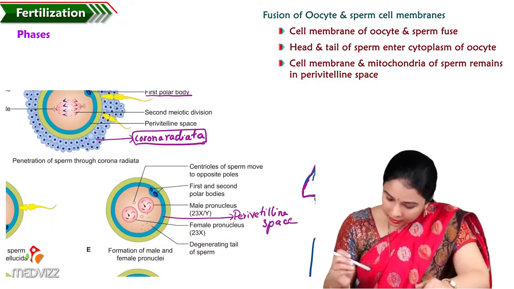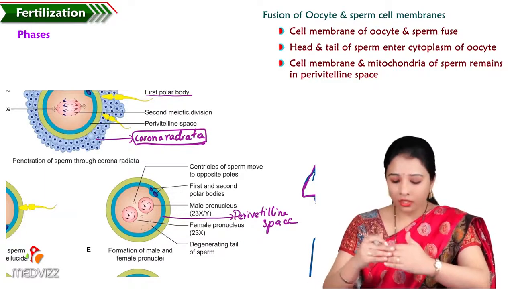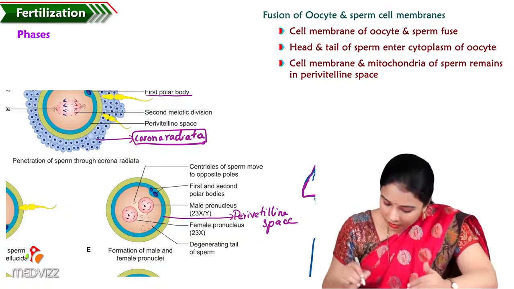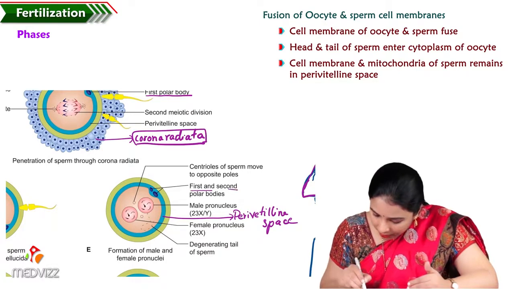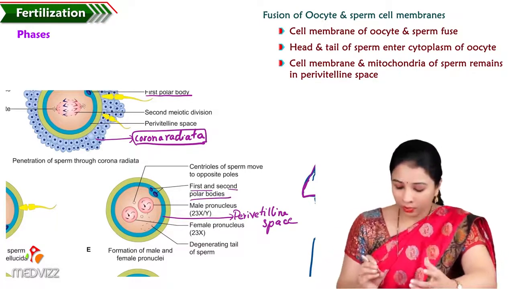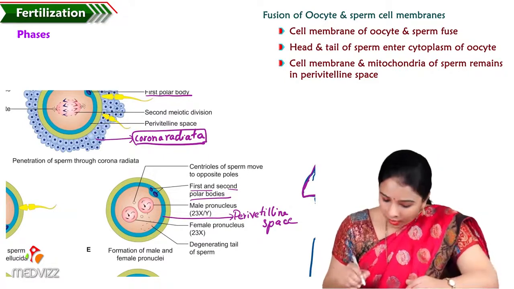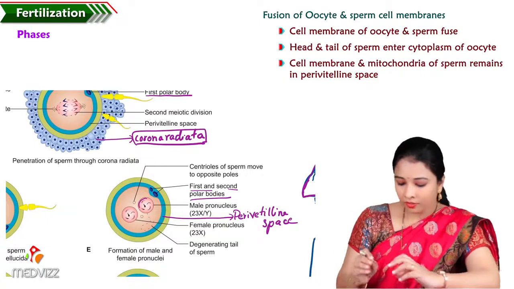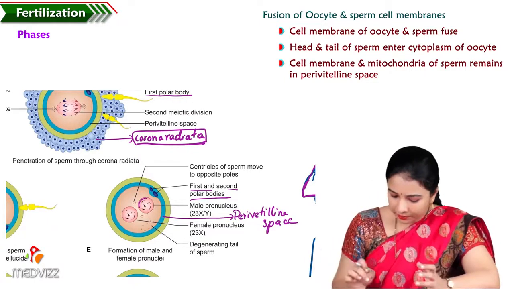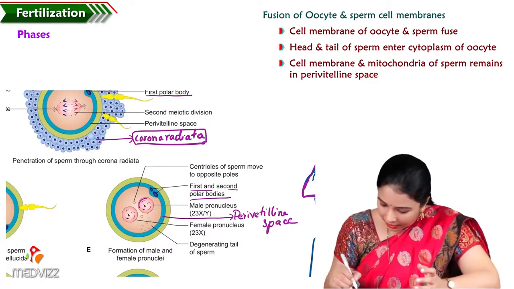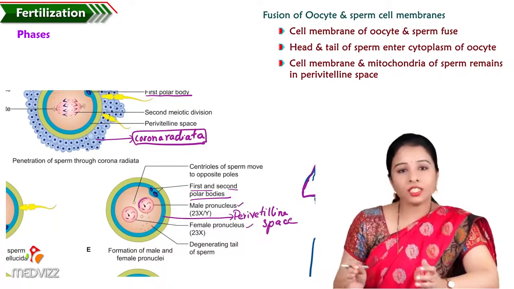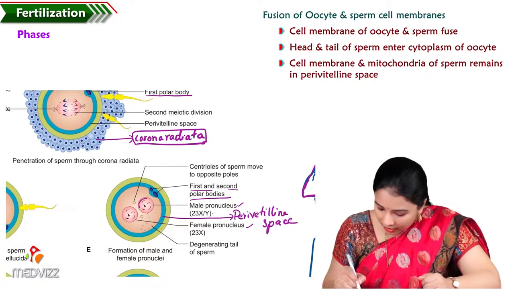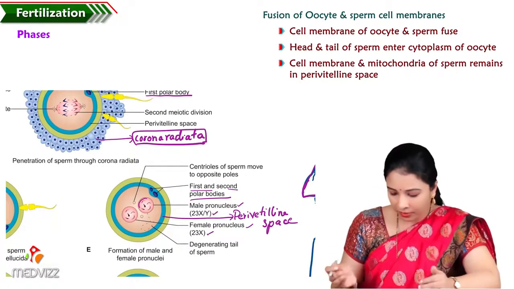So the perivitelline space is the gap between the cell membrane of the oocyte and the zona pellucida, within which we can find the first and second polar bodies. The matured ovum is ready now, and the male pronucleus enters into the cytoplasm of the female oocyte. These two are the male and female pronuclei, which contain a haploid number of chromosomes each, that is 23 X or Y in males, and 23 X in females.